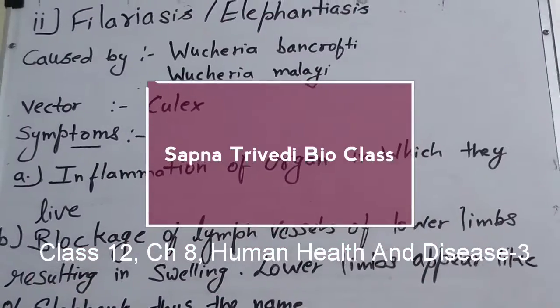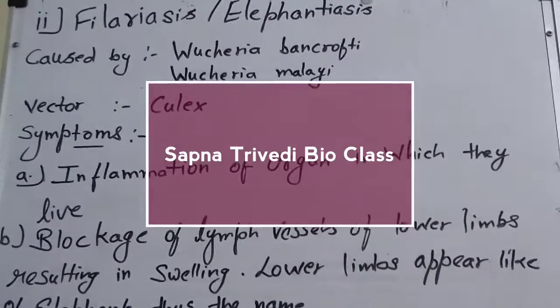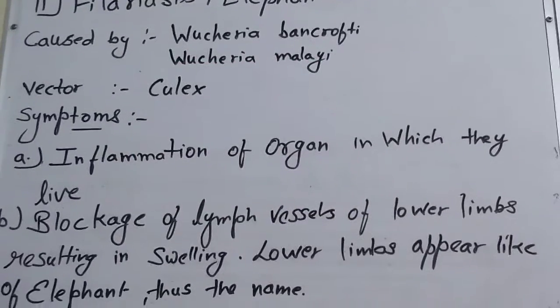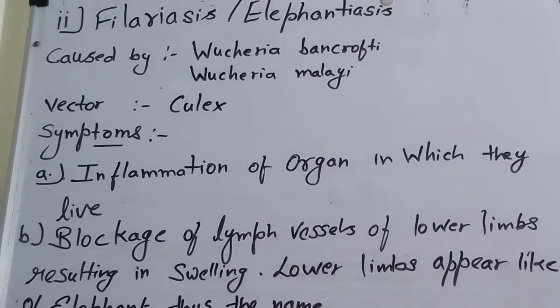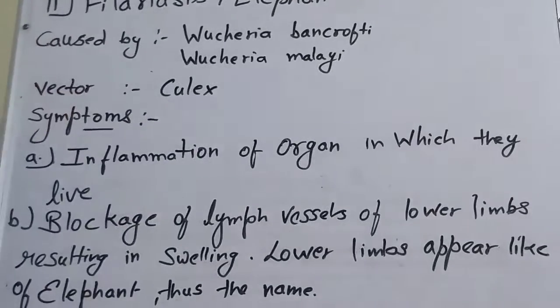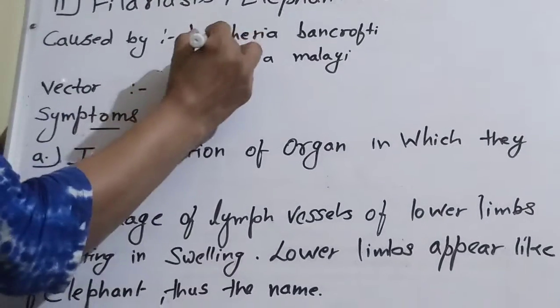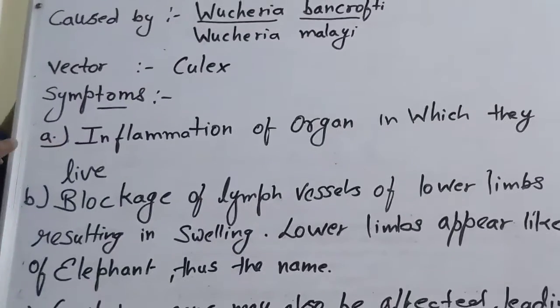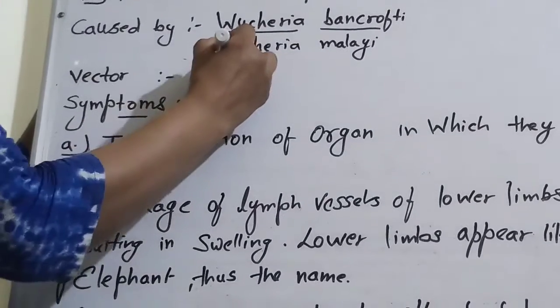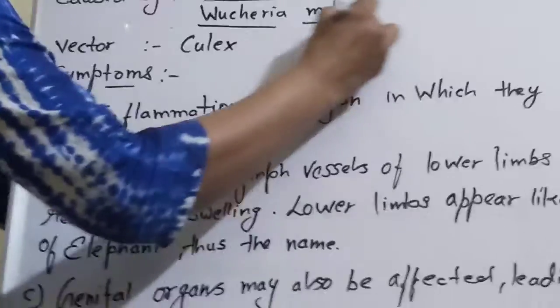Helminthic disease is a filariasis. It's also called elephantiasis. Okay. So this worm, this filariasis causing disease, is exactly Wuchereria bancrofti, okay, and another Wuchereria malai.